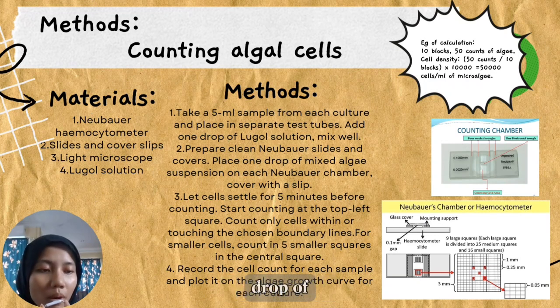Place 1 drop of mixed algae suspension on each Neubauer chamber. Cover with a slip. Let cells settle for 5 minutes before counting. Start counting at the top left square. Count only cells within or touching the chosen boundary lines. For smaller cells, count in 5 smaller squares in the center square. Record the cell count for each sample and plot it on the algae growth curve for each culture.